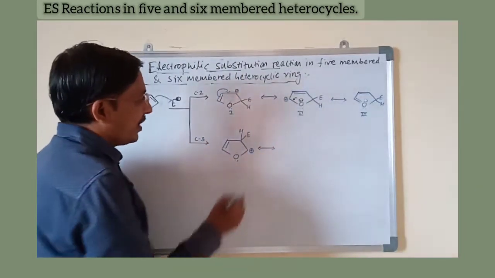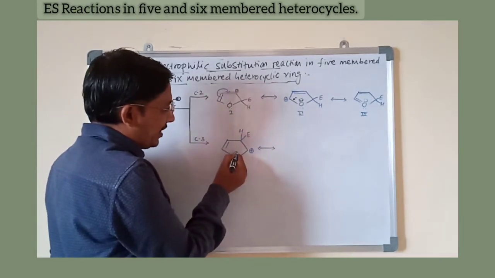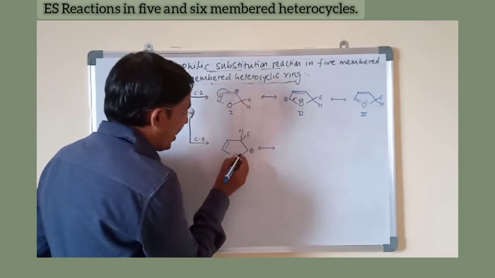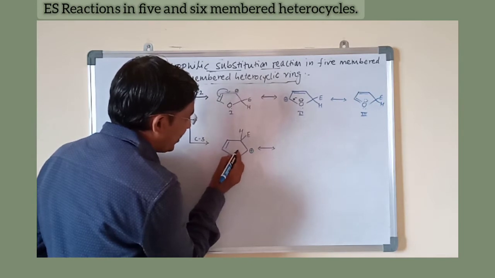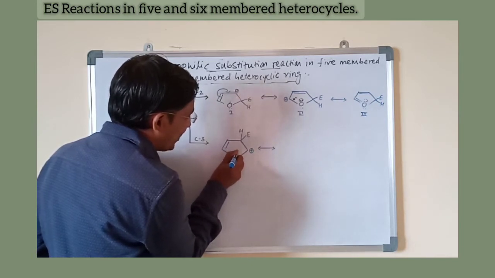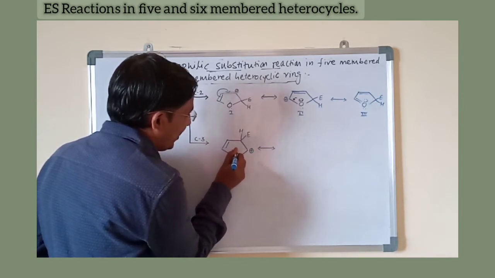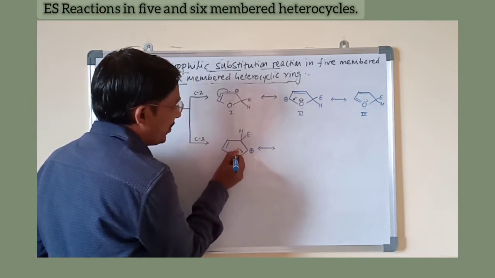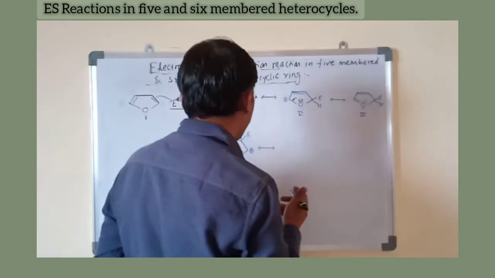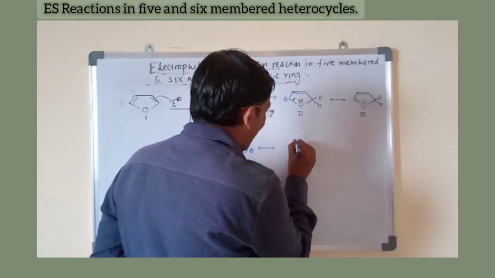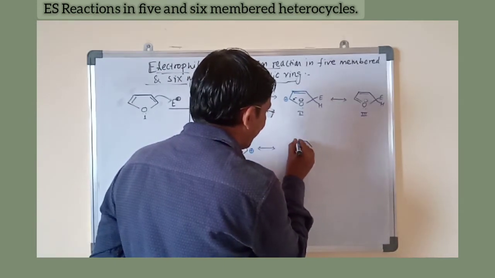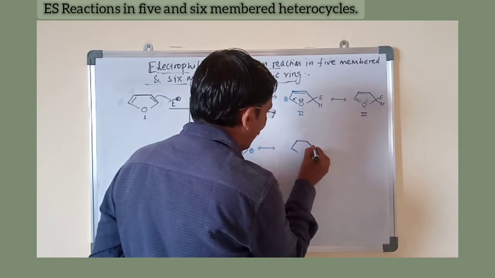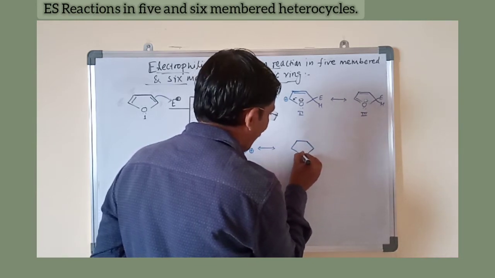Resonance: this positive charge and this lone pair of electrons are in conjugation. That's why the oxygen donates electrons to the carbon, that is, shifting of electrons towards that carbon takes place, and that carbon stabilizes by accepting the electrons from oxygen.